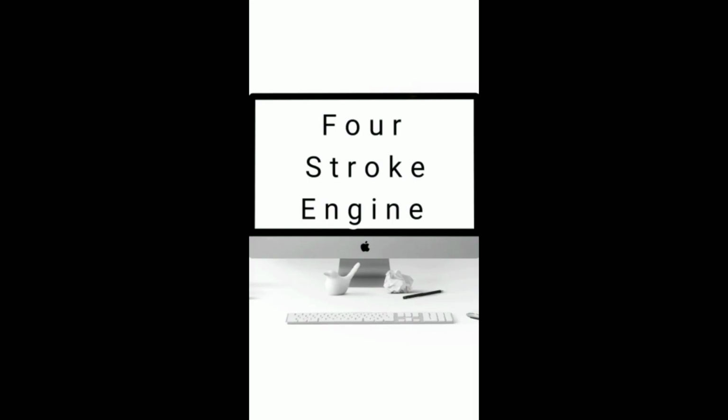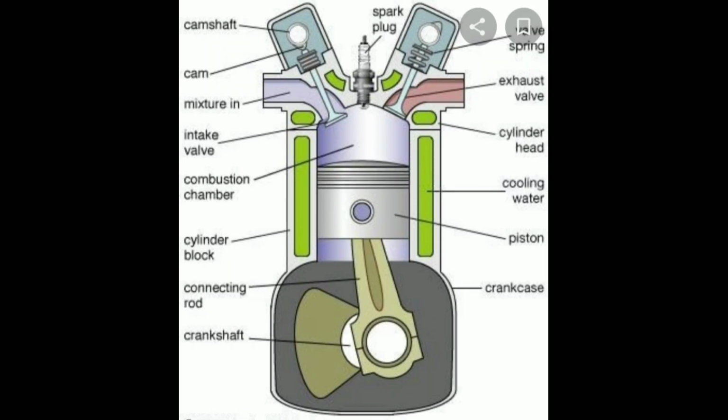Today we are going to discuss a very interesting topic. It is the four-stroke engine. This is the structure of the four-stroke engine: camshaft, intake valve, combustion chamber, cylinder box, connecting rod, crankshaft, crankcase, piston, water cooling, cylinder head, and exhaust valve.